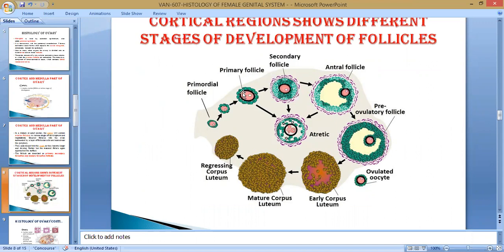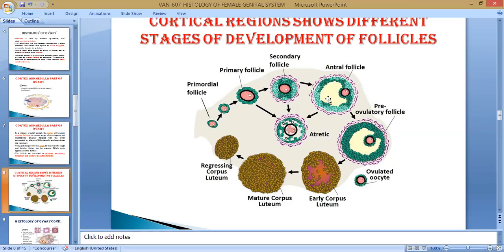This becomes thicker as a primary follicle. If development starts, it converts into a secondary follicle. Sometimes there is no progress in these follicles and they regress, which is known as an atretic follicle. Then the secondary follicle converts into the tertiary follicle, known as the antral follicle, because there is formation of an antrum, meaning a cavity.